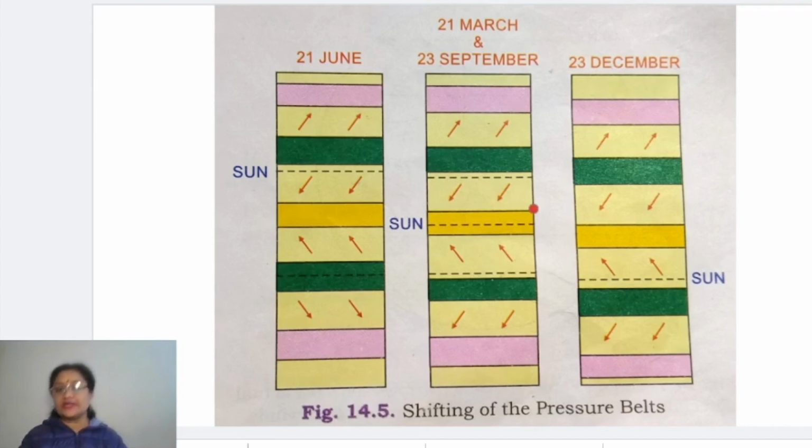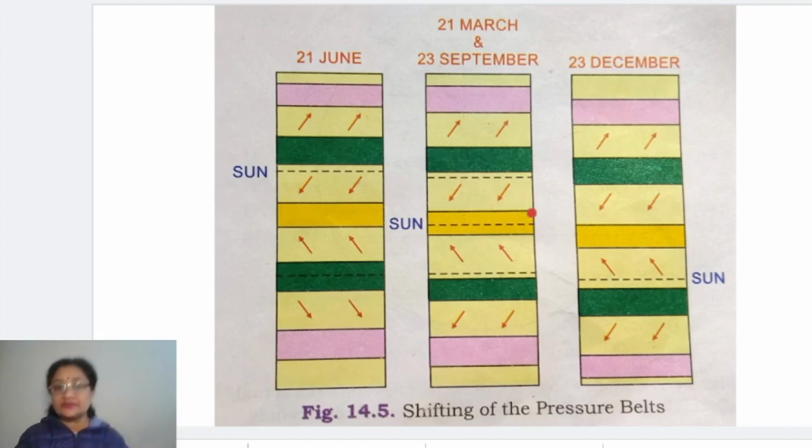It has been observed that it creates a shifting of the pressure belts, a little bit towards north, again towards south, again towards north, again towards south, so it continues. This shifting can be maximum almost till 5 degrees north or 5 degrees south. Clear? So this is actually called the shifting of pressure belts.